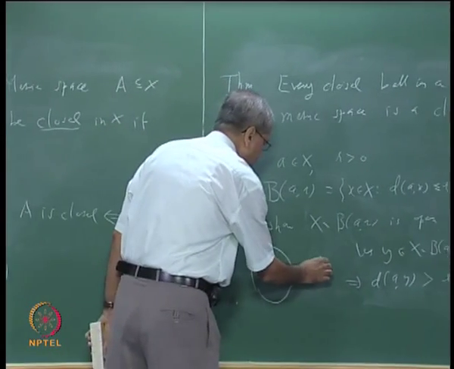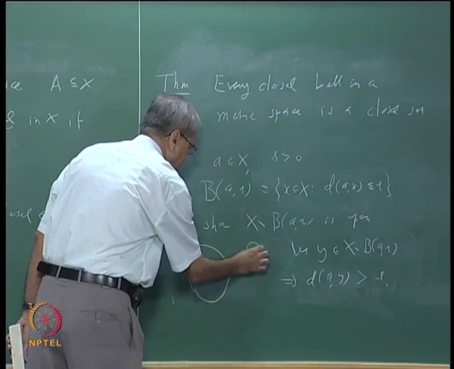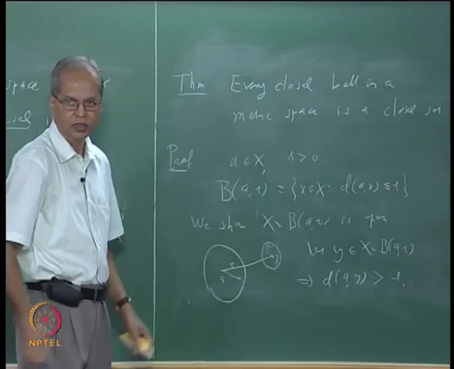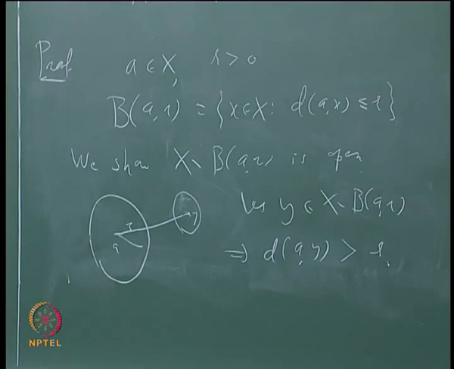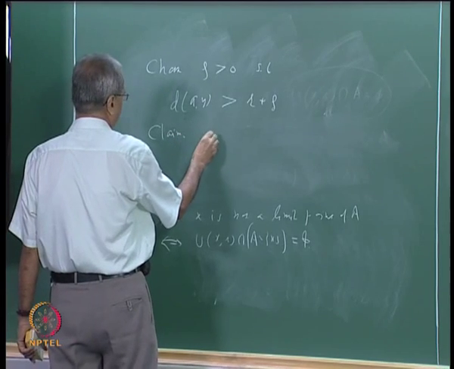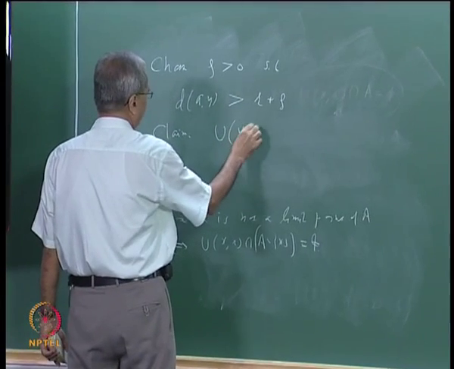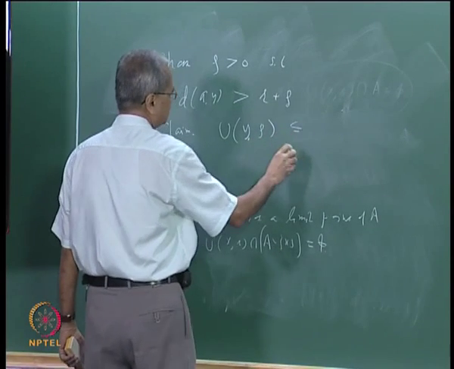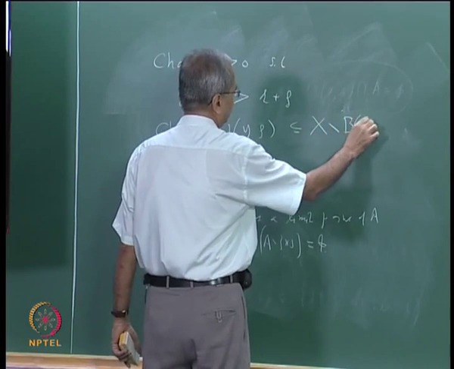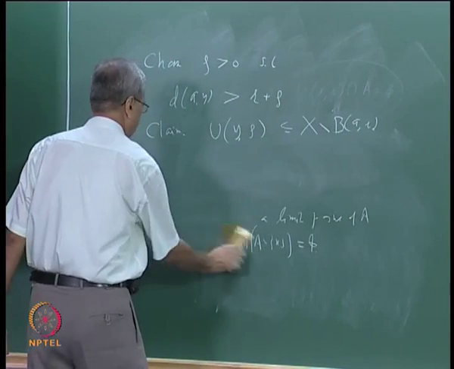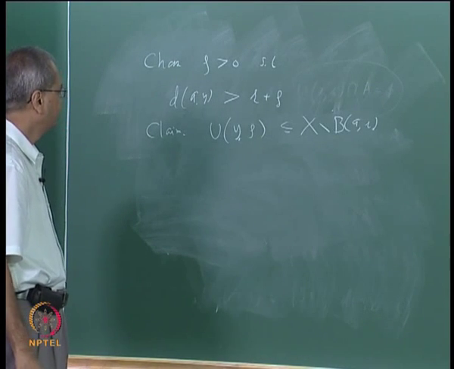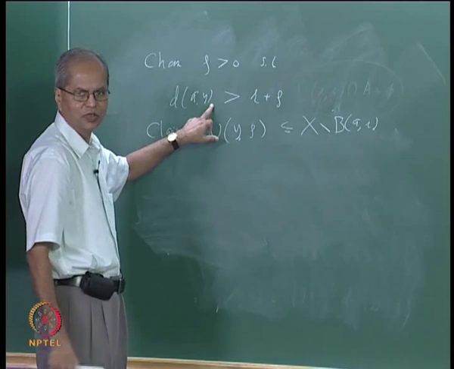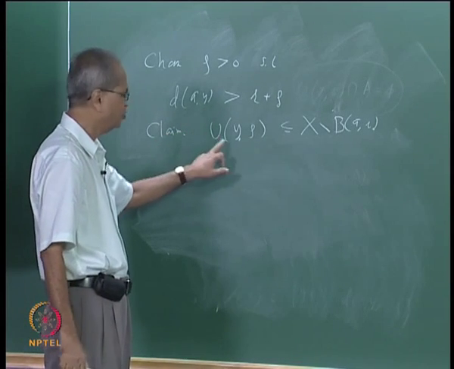So then what we need to show is that if you take this y and rho as the radius, then this open ball is completely outside this. There is no common point between this open ball and this closed ball. So I will write this as a claim: the open ball with center at y and radius rho is outside this, that is, in this X minus B-bar. And to prove this we shall just use this. The proof of this is very simple, just take some point in this.